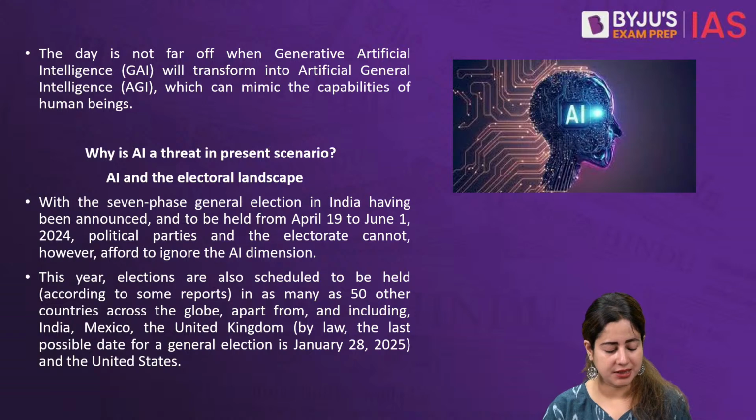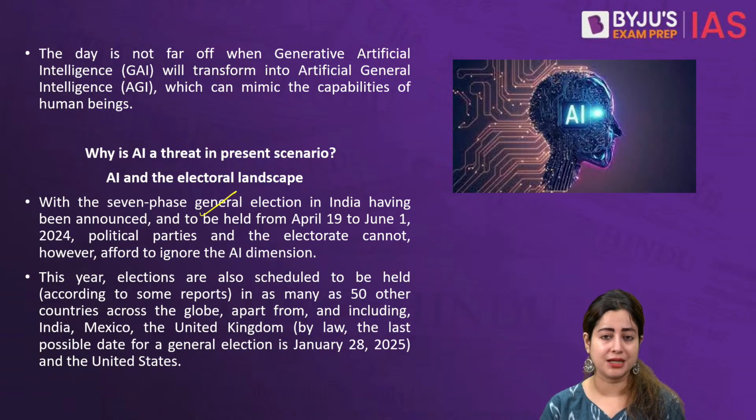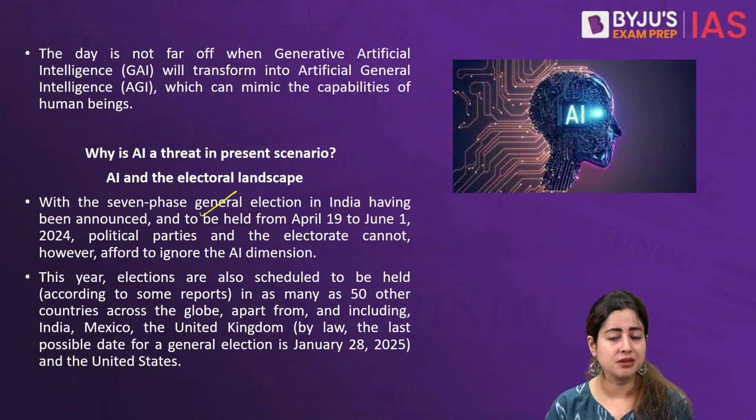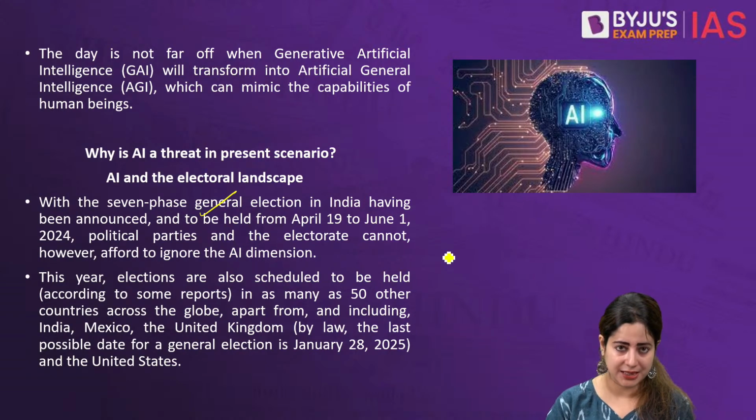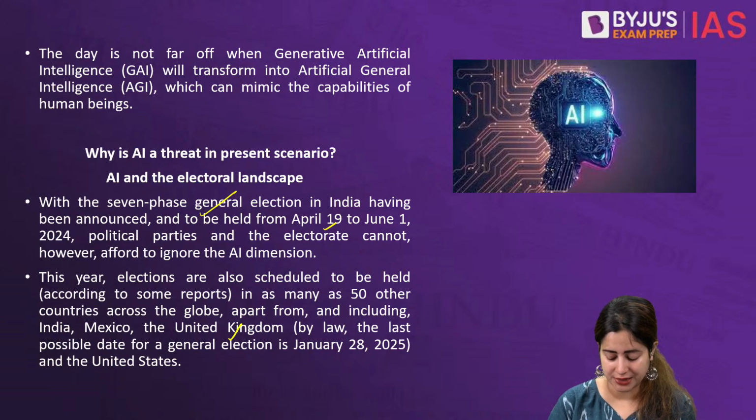The main focus of the article is that India is all set to conduct its 7-phase general election. Yesterday, the Election Commission of India also gave its notification regarding the election campaign that will be rolled across the country beginning from April 19th until June 1st. Let's also remember that this is the second time we are having such a long election duration. But it's not just India. As I said, there are multiple countries of the world, including, for example, Mexico, UK, near about 50 such nations, which shall be having an electoral process between 2024 and 2025.